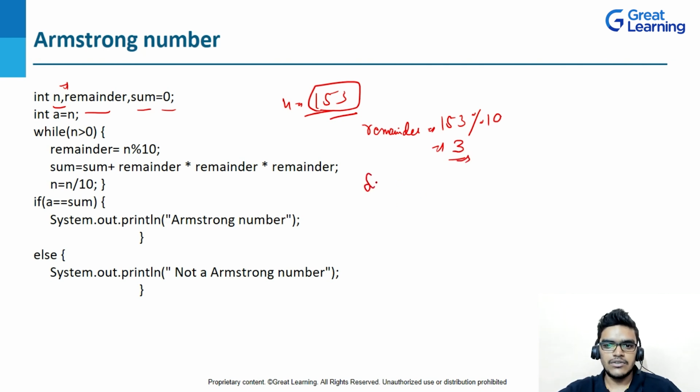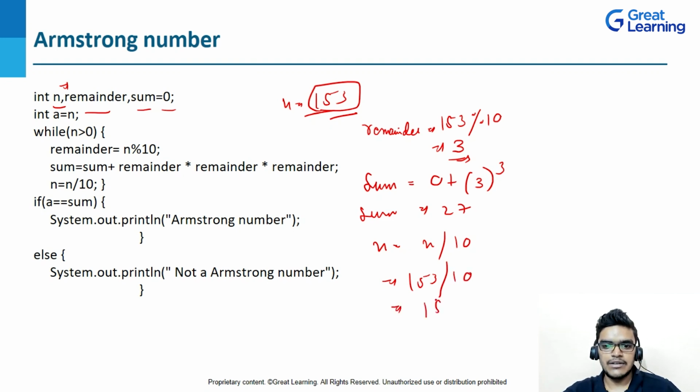Now after that, you can see the sum formula. I have initialized the value of sum as 0, so I will get 0 here, right? And then remainder 3 cube I will get as 27. So my sum is equal to 27. Now after that, I have written n equal to n by 10. My n is 153, and if I do 153 by 10, then I will get 15, because here n will be an integer, right? So this was my logic that I will implement inside a while loop.